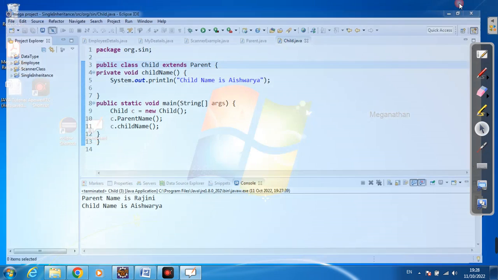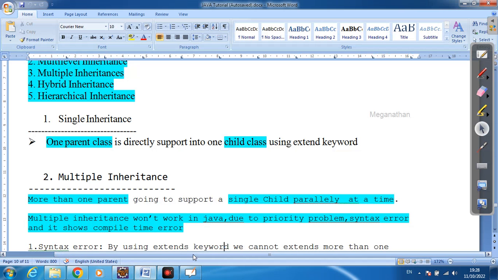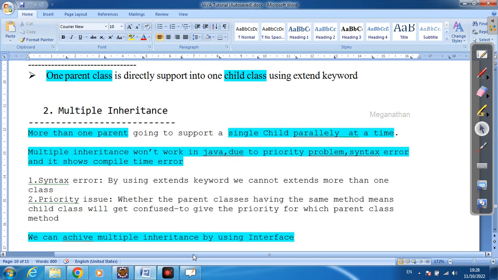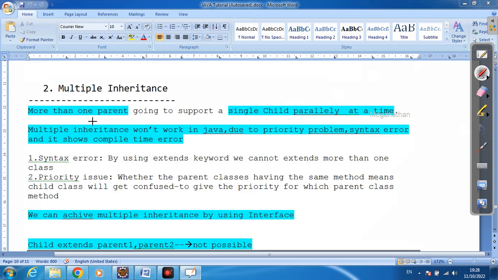Okay, next I'm going to discuss multiple inheritance. Right, this is very important. Multiple inheritance, 90 percent we can expect this question in an interview, right? So what is meant by multiple inheritance? More than one parent supporting a single child parallelly at a time. Note this point, parallelly at a time. That is called multiple inheritance, right?